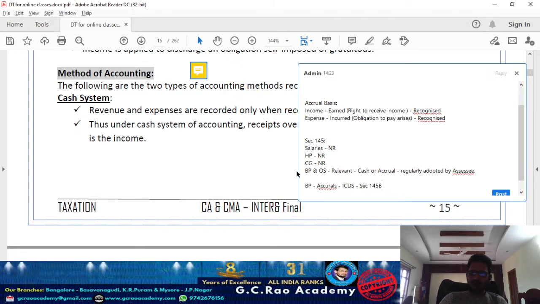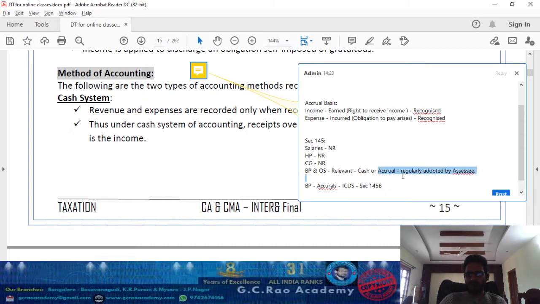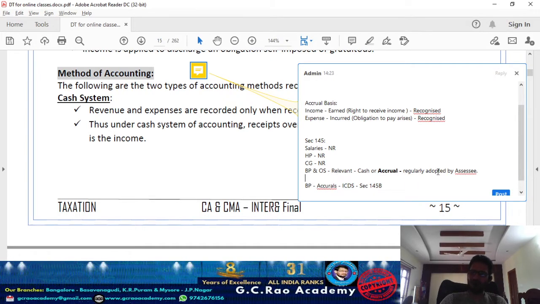Again here, even when you are talking about business income or other source income, as per the basis of accounting regularly adopted by the assessee, even if the assessee is following the accrual basis of accounting, then accordingly I need to compute his income from business or profession as per accrual. But there are certain exceptions.